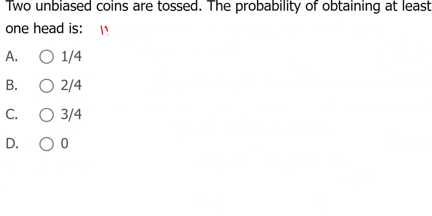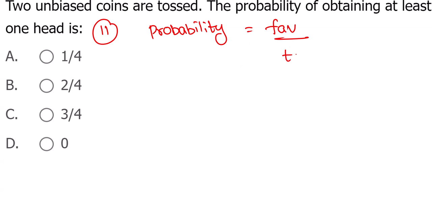Now probability, permutation, combination, probability we mentioned. This is the question related to probability. Probability when two coins are tossed. See, probability is favorable out of total. What is total here? First coin outcome, two chances, second one, two chances, four. What about favorable? They want at least one head. Minimum one head. So it's 3 out of 4.